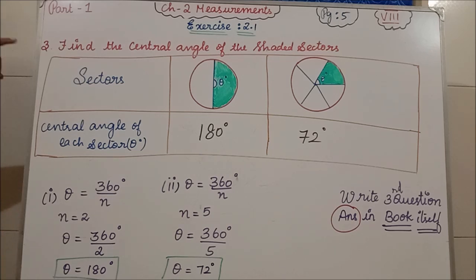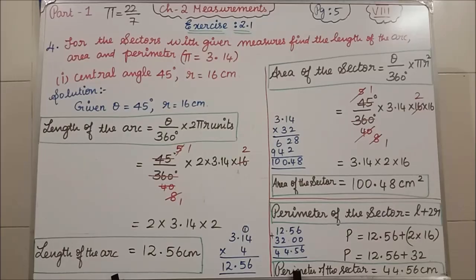Write the third question answer in the book itself. Clear, all of you, how to do this third question? Yes. Students, before starting the fourth question, I want to explain to you about pi. Pi is an irrational number. It is non-terminating. Okay.